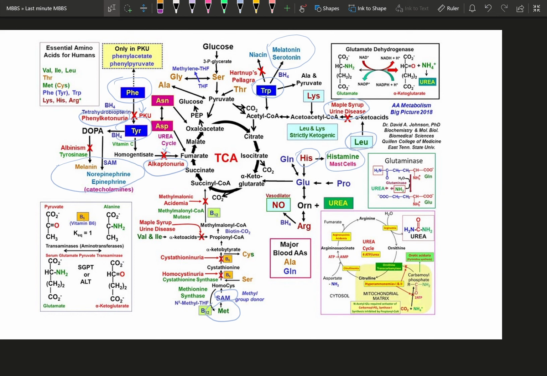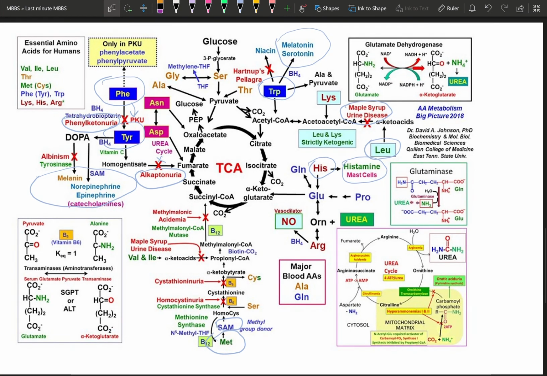Don't try to remember each and every amino acid and its pathway and what it's going to do. Instead, focus on the basics, then build upon the basics as to what histidine is going to do, what arginine is going to do, what lysine is going to do, what leucine is going to do. All of that you can build up on your base. Your base should be very strong, based on which you can add knowledge. That's where I'm focusing on last minute medicine. I'll give you all the basic stuff which you can use to build your answers and hopefully do well in your exams.